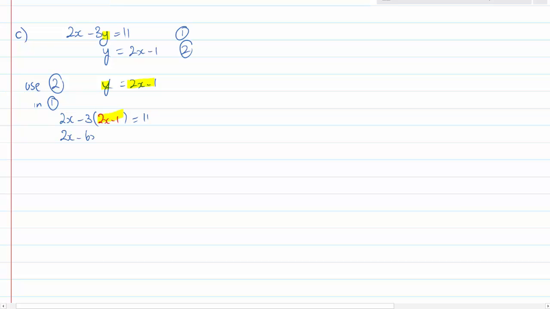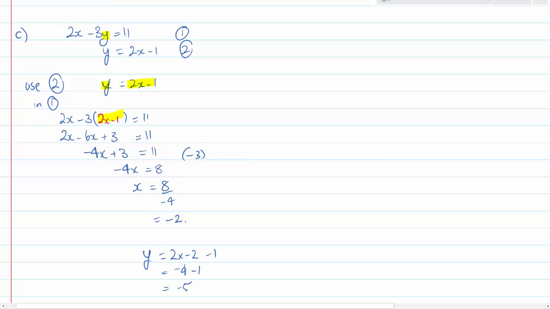2x minus 6x plus 3 is equal to 11, which means that negative 4x plus 3 is equal to 11, which means that negative 4x is equal to 8. Subtract 3 from both sides, which means that x is equal to 8 over negative 4, which is equal to negative 2. And if x is equal to negative 2, then y is equal to 2 times negative 2 minus 1, which equals negative 4 minus 1, which equals negative 5.